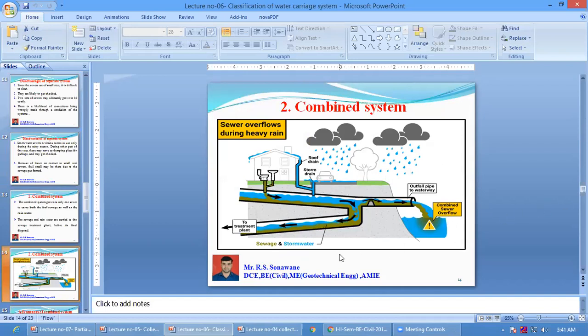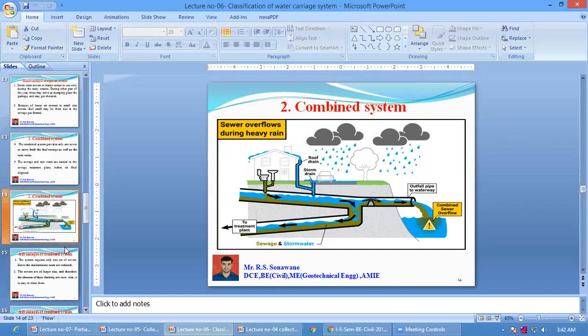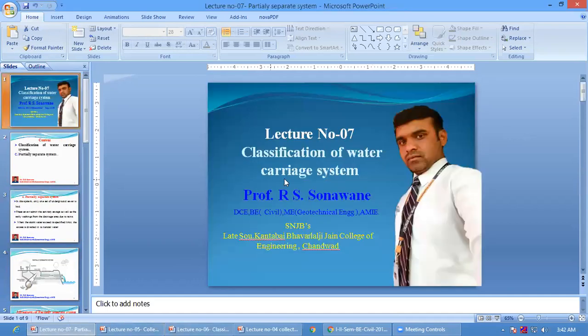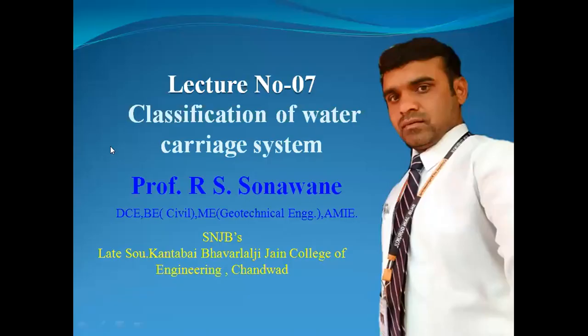This is the overall classification of the water carriage system, related to the separate and combined systems. Already we discussed the advantages and disadvantages of both systems in collection and conveyance. So in today's lecture, we are going to discuss the third type of water carriage system,